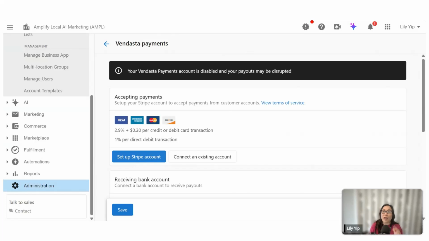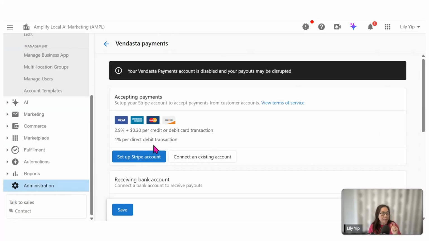After you have successfully set up the Stripe account, be reminded that any transaction you charge through will have a 2.9% plus 30 cents per card transaction fee payable to Stripe. Similarly, there will be a 1% direct debit transaction fee going back to Stripe too.